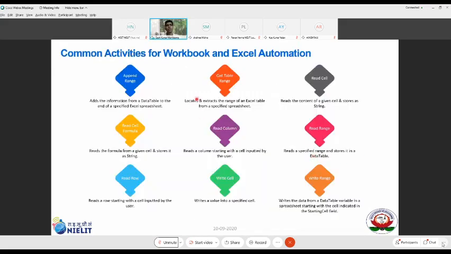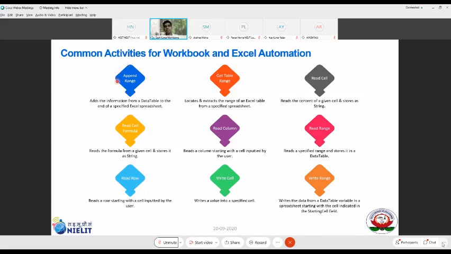All right, so common activities for workbook and Excel automation. When I say workbook, you're talking about the entire Excel file, which contains more than one sheet. So what are those activities which are pre-built as a part of our UiPath Studio? Starting with the first one, which is called append range. This is an activity. We'll try to cover most of them during our demos.